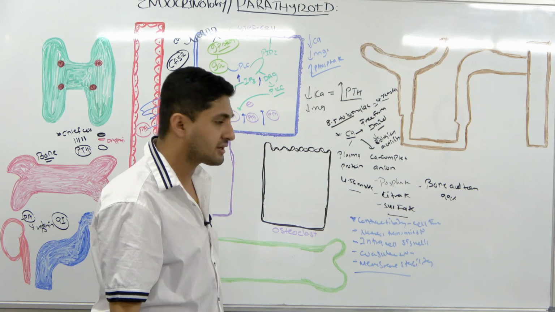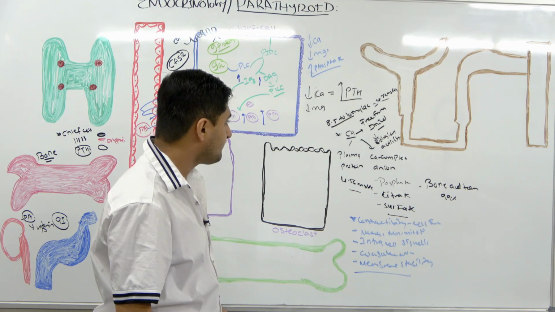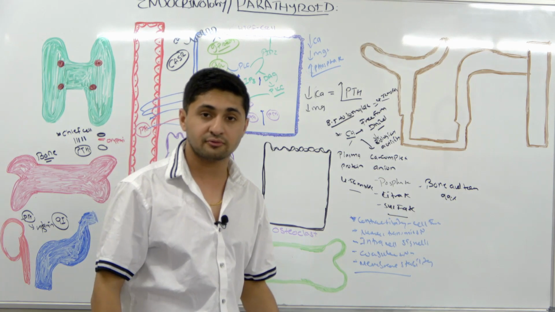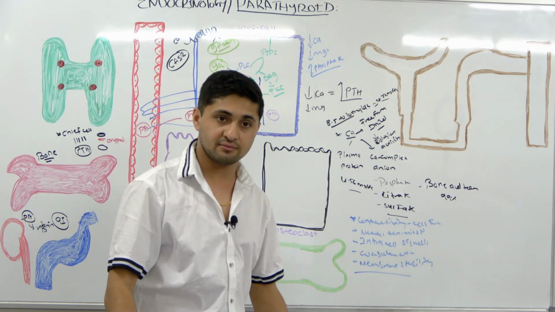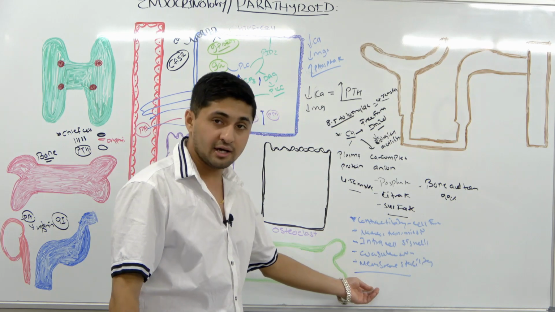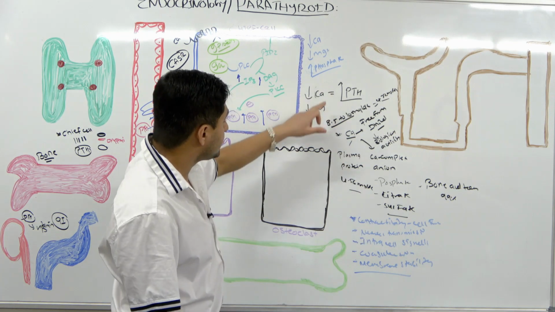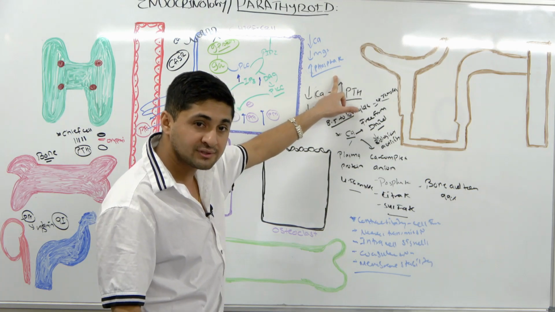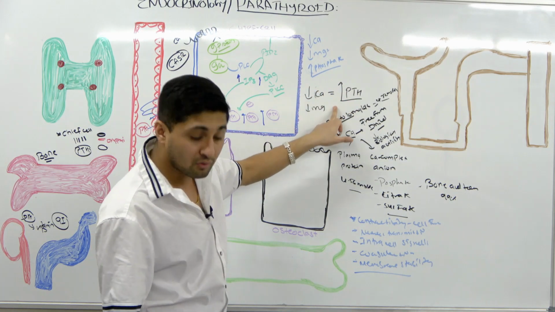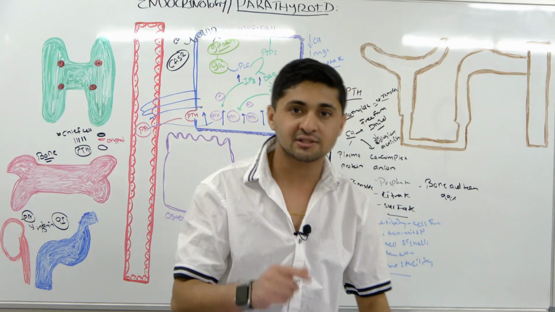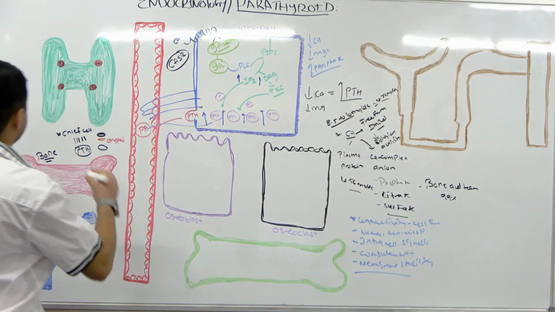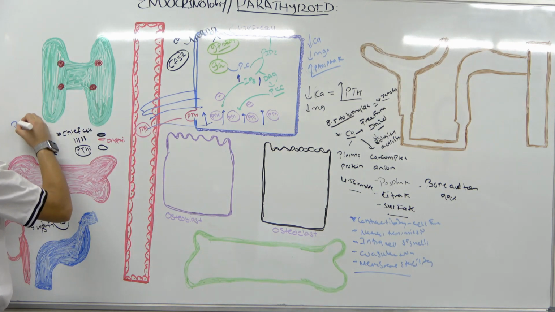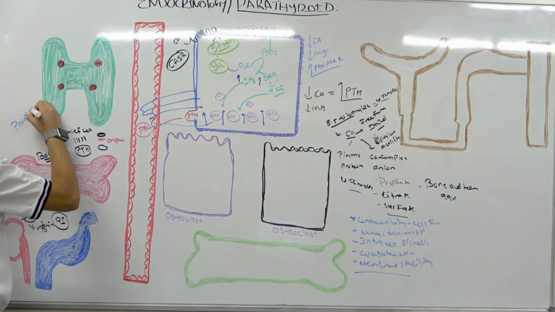These functions of calcium are very, very important for our body, and parathyroid hormone is very important for regulating calcium and magnesium. But not only parathyroid hormone: remember, there is also vitamin D, and one more, calcitonin. What is calcitonin? Remember, the thyroid gland has parafollicular cells, or C cells.